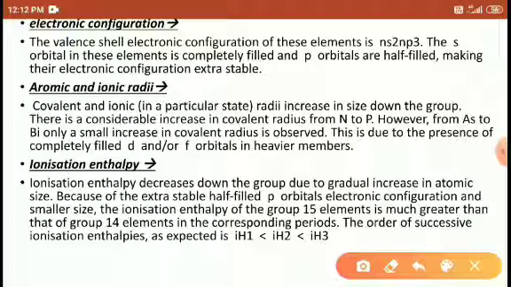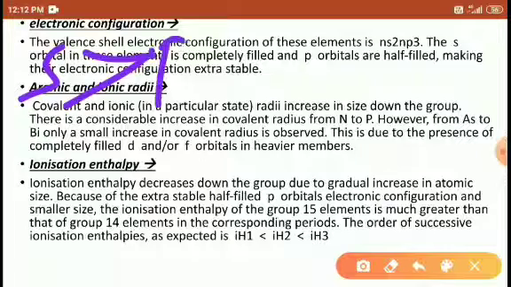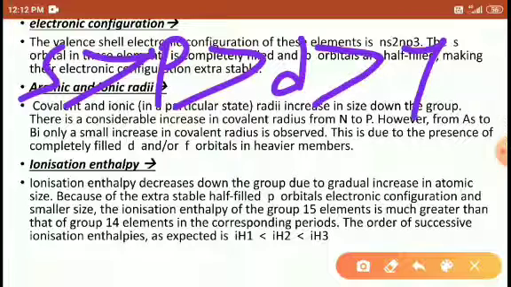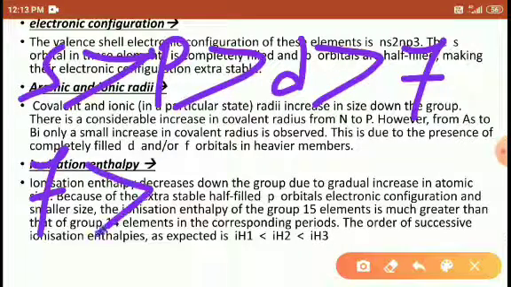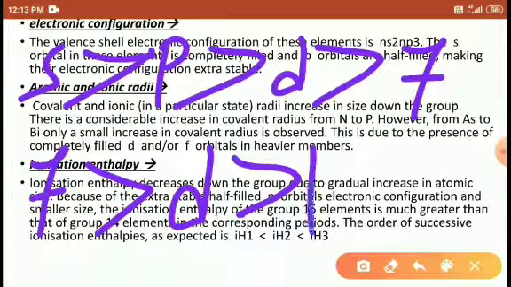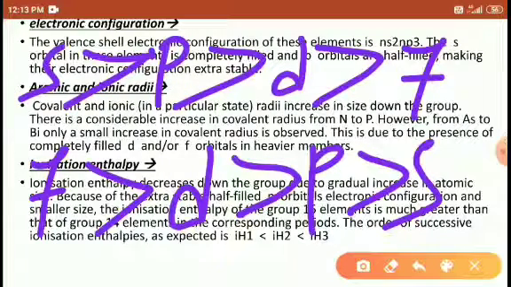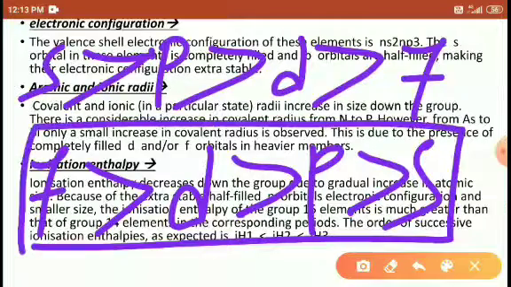Because students, we already know that the s orbital causes more repulsion than p, p causes more repulsion than d, and d causes more repulsion than f. Repulsion is opposite to nuclear attraction. So if you consider nuclear attraction, the f orbital shows more nuclear interaction than d, d shows more than p, and p shows more nuclear attraction than s. So this is the order of nuclear attraction power.